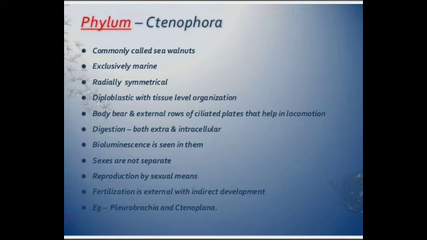Now next phylum is Ctenophora. See, these are diploblastic and may be radially or biradially symmetrical. And again in this also, gastrovascular cavity is only present, clear, which behaves as a mouth and canals that branch complexly throughout the body. They have apical sense organs and all these animals are carnivorous.